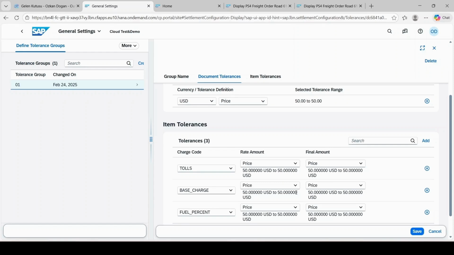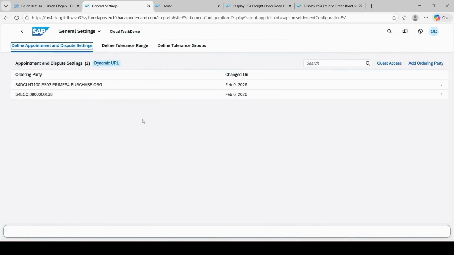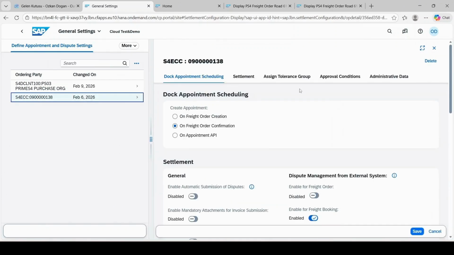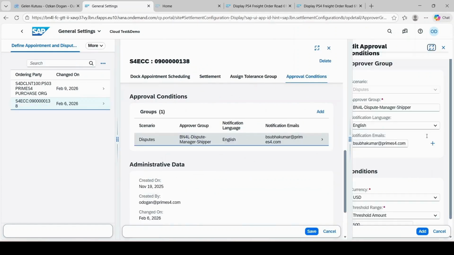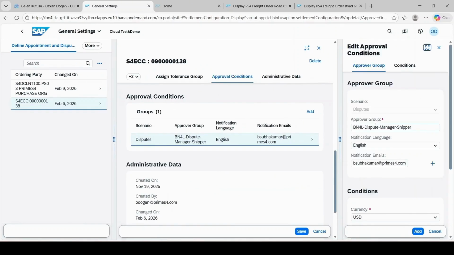But we have to set up one more thing for the second level, manager level approval. We are going to define appointment and dispute settings with our source system ID and order party ID. This is the correct one we created. These are the approval conditions. Here, in the approval group, we will enter the same as the user group in the SAP IAS.